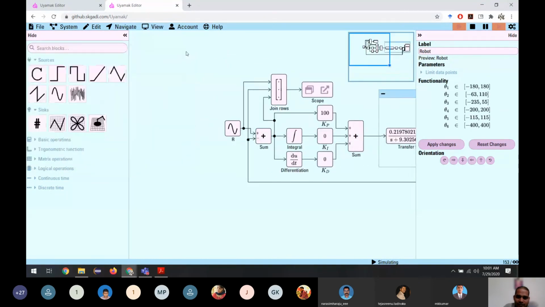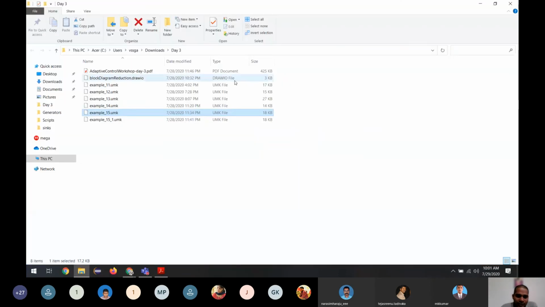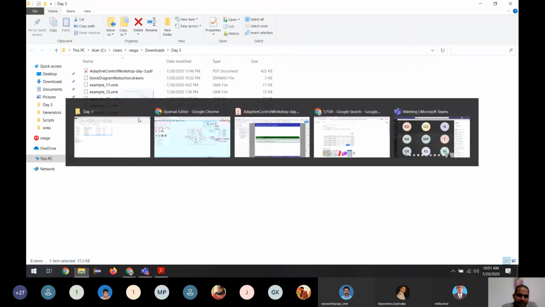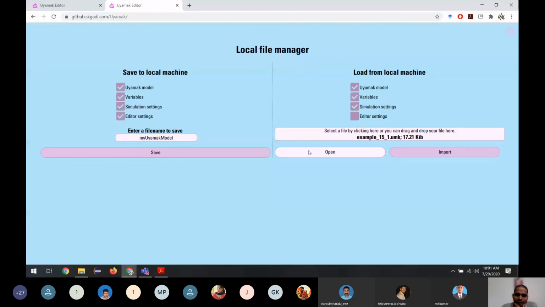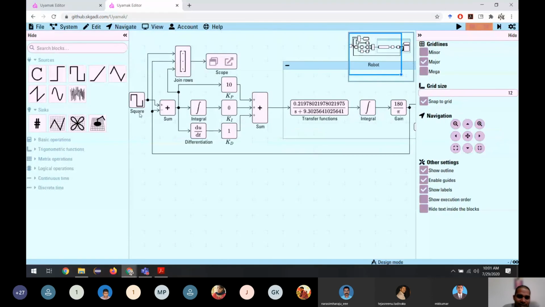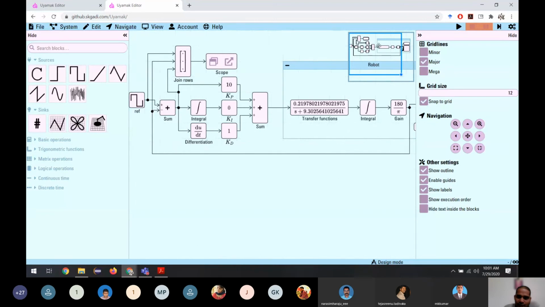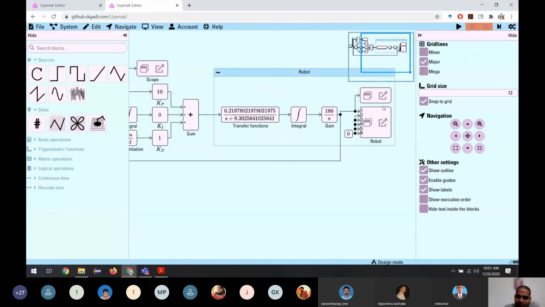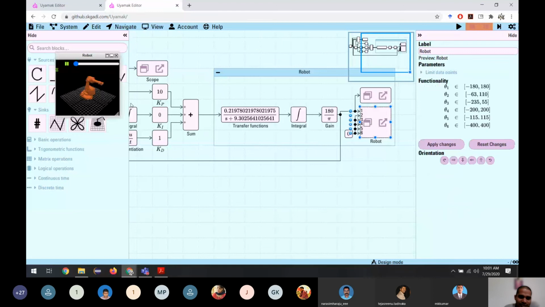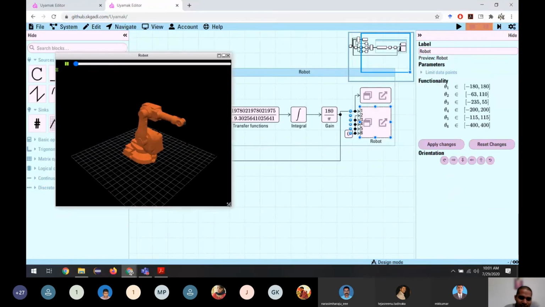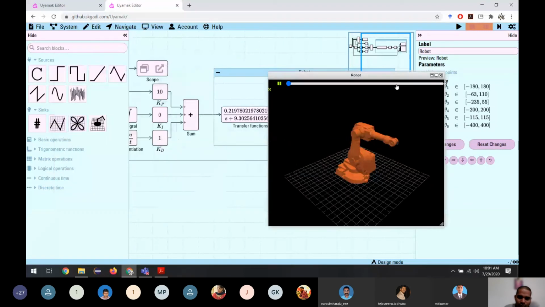Okay, this is why the sine wave. We can see another one which I have made to show how we can tune the PID controller. We have less time, so let me do it quickly. Instead of a sine wave, we are giving a square wave. It's the reference we need. You can always change the parameters to make sure you are getting the results you want, what is more representative.